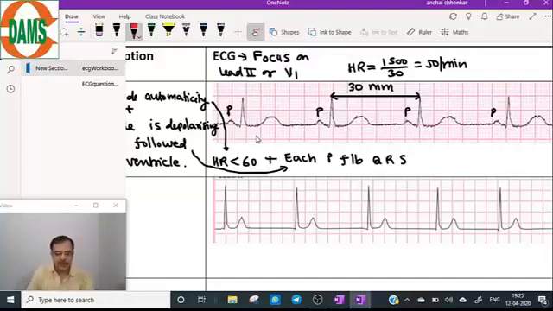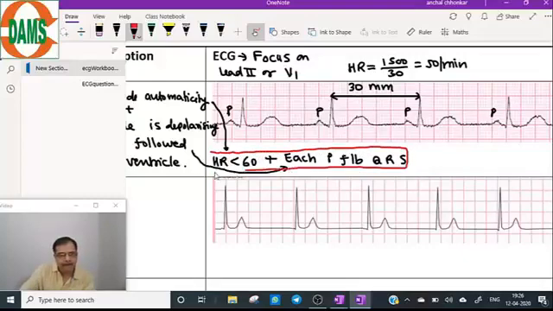Now moving on to the second arrhythmia. So first arrhythmia, clear: heart rate less than 60 and each P followed by QRS. It is a case of sinus bradycardia. No other information will be needed to make a diagnosis. And what I will do, I will take this finding in a box. This is my diagnosis, sinus bradycardia. Now, the treatment we will do later on.